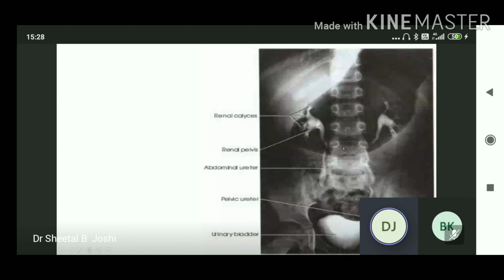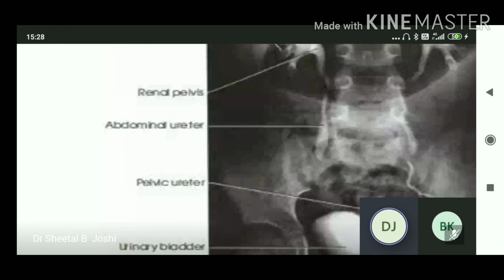Now the renal calyces. It will all be studied in pyelography or urography, but I am showing you here. I will explain in the next slide in detail. You can see the renal calyces, renal pelvis, which is funnel shaped. Renal calyces are cup shaped because renal papillae are projecting into them. Now the abdominal ureter along the tips of the transverse process of the lumbar vertebrae. Now the pelvic ureter and urinary bladder. It appears triangular.